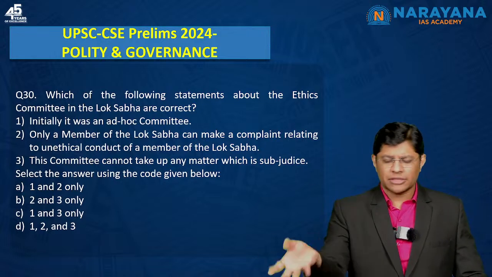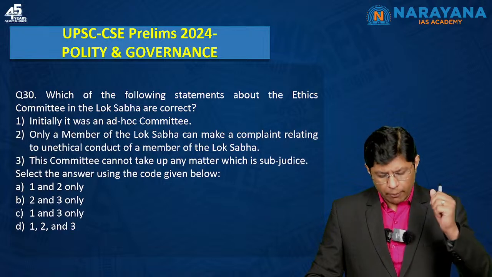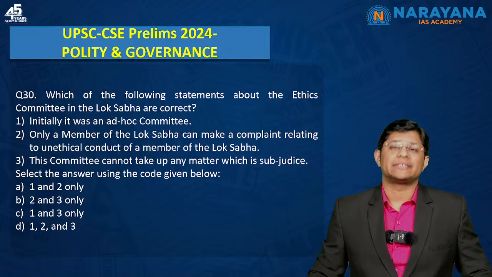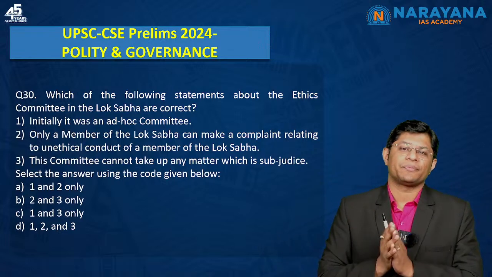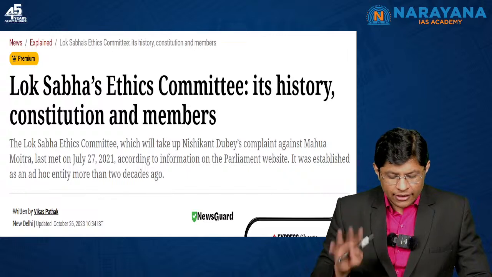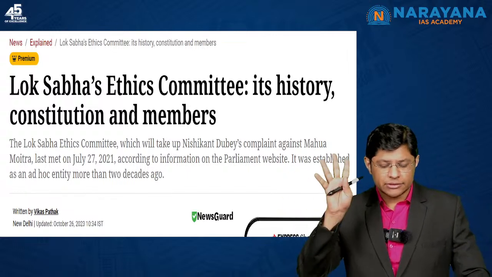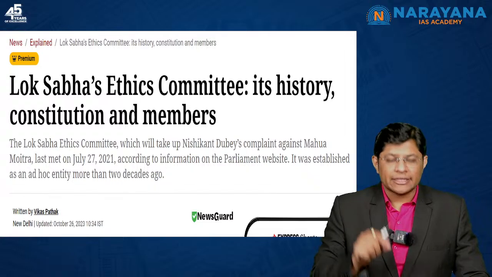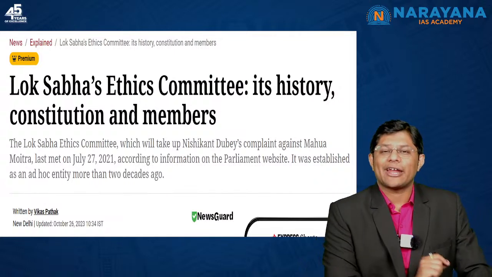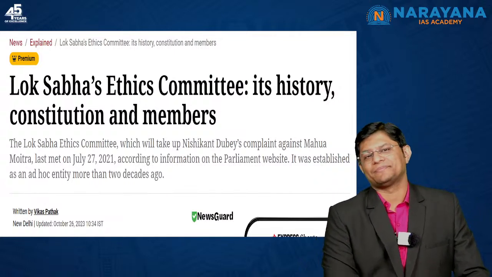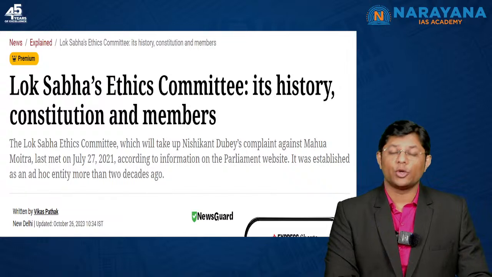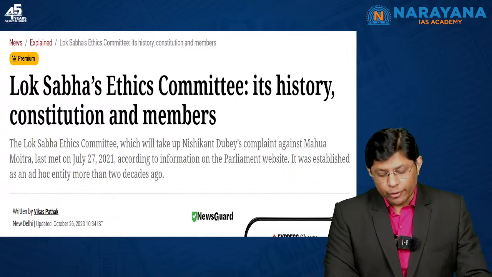For almost 1-2 months, this committee was in the news. And there were many articles in the newspapers, The Hindu, Indian Express, which dealt with this ethics committee, and that's the reason you are expected to know about it. Let me just show you. See this, if you open this article in the Indian Express, Lok Sabha's ethics committee, its history, constitution, and members, you'll find the answer to this question in this article, which means that you cannot ignore the newspapers. Just referring to the standard books is not going to suffice, which means you need to also open your eyes and find out the important articles in the newspaper.